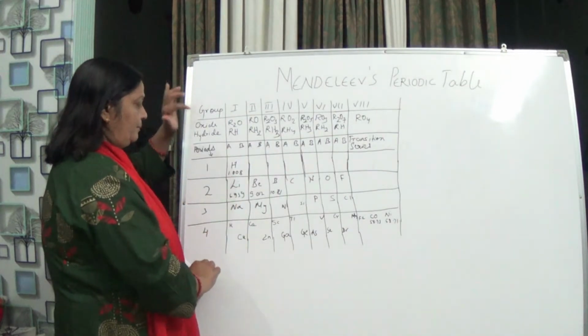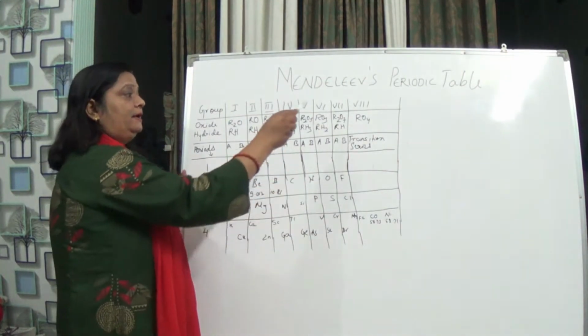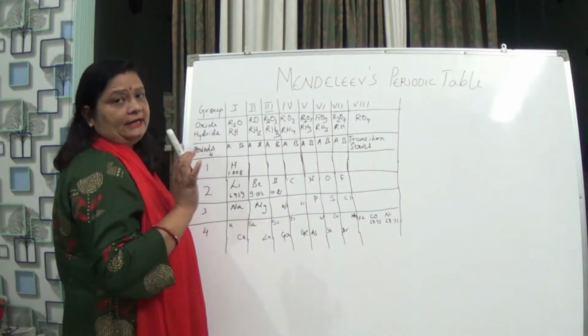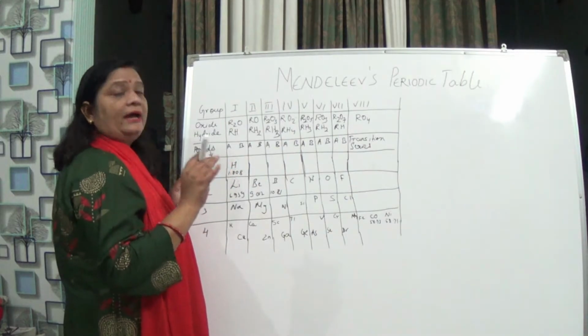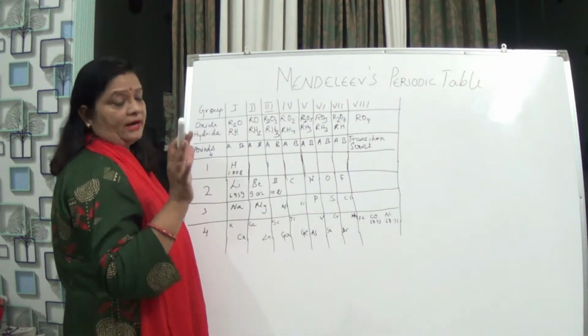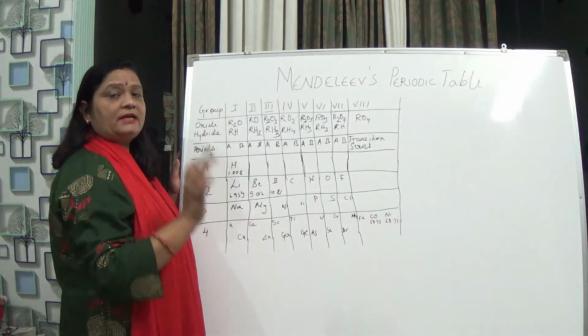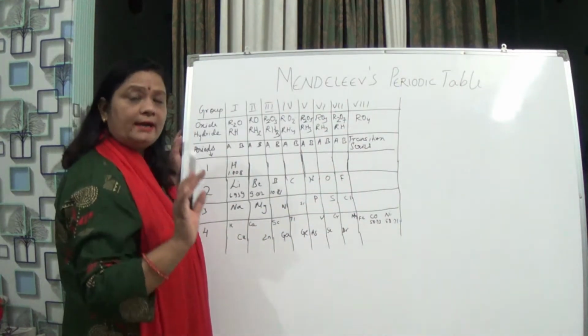I said to you that he took 6 periods and 8 groups, in which the 8th group has only 9 elements, arranged in triads.